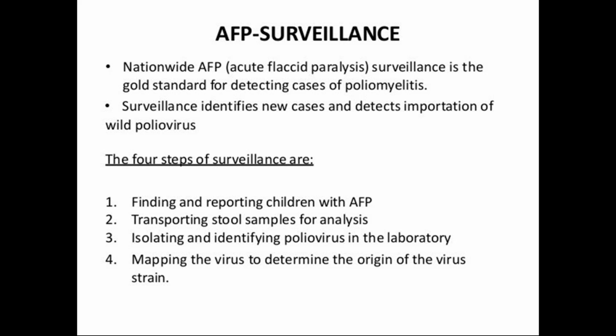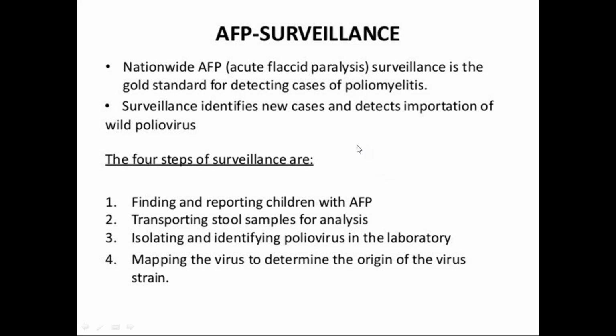But still we are continuing AFP surveillance. Why? What is the reason? Vaccine derived polio virus. Okay, one is that vaccine derived poliomyelitis cases may be there, because sometimes there may be mutation. Vaccine derived poliomyelitis can be excluded if you switch over to killed vaccine, injectable polio vaccine or inactivated polio vaccine, instead of oral polio vaccine. For injectable polio vaccine, there won't be any vaccine derived poliomyelitis, but still we are continuing.